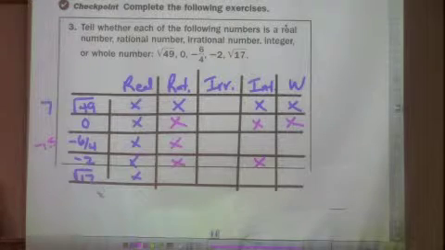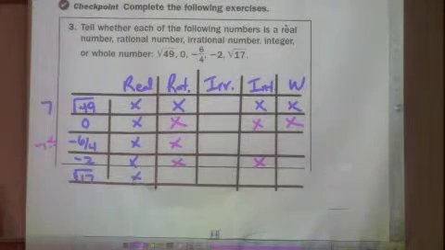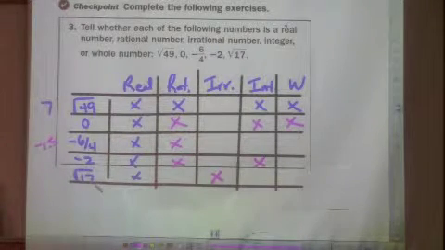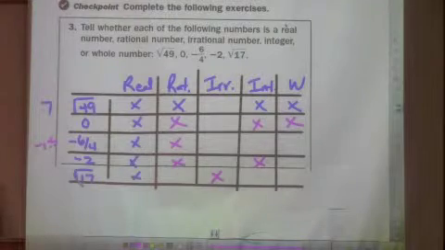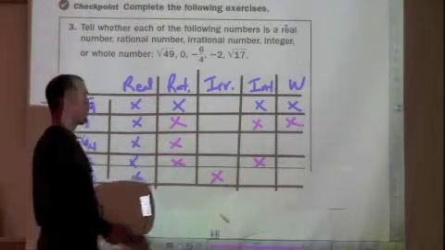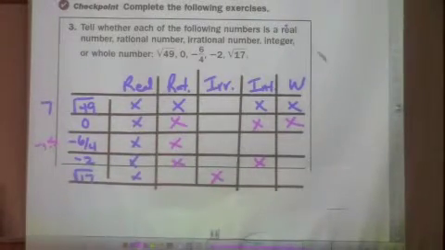Last one, square root of 17, which is not a perfect square. Riley, what do you got? It is irrational. Yeah. If it was square root of 16, which is 4, that'd be nice, that'd be rational. But 17 is going to be a decimal that goes on forever. And if it's a decimal that goes on forever, it can't be an integer, it can't be a whole number.